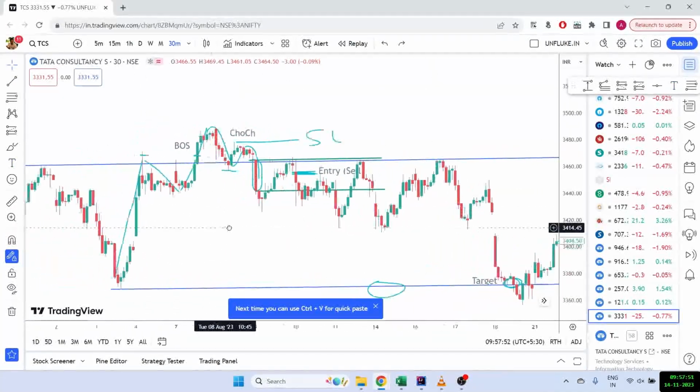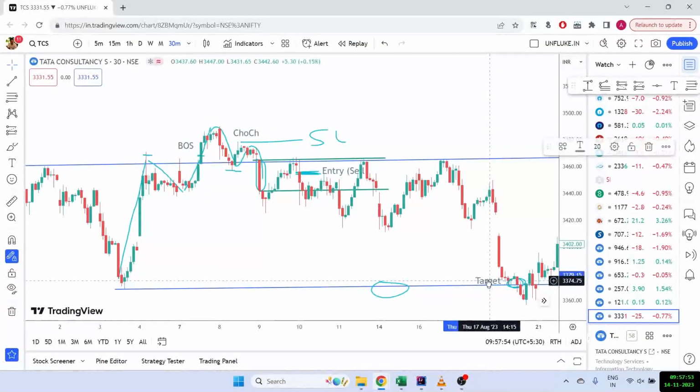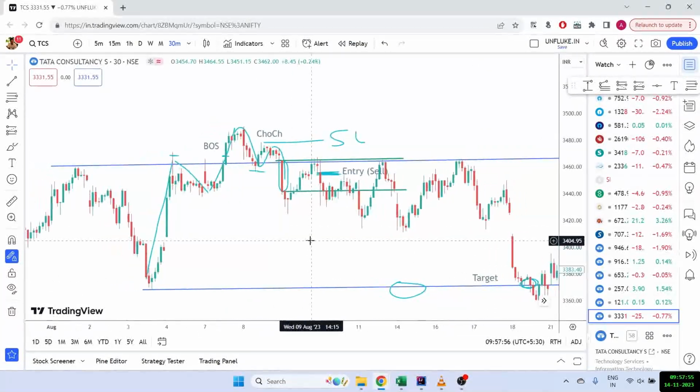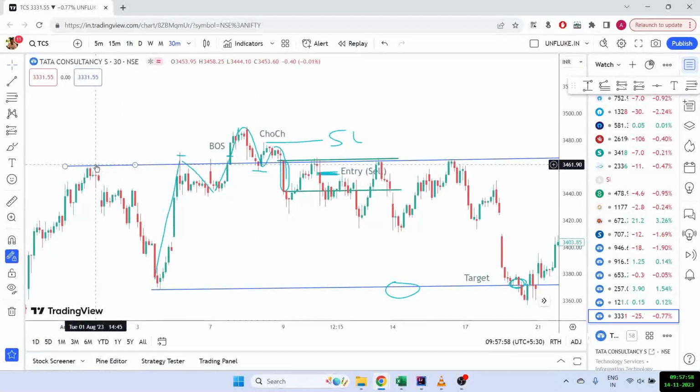So let me quickly summarize what I've just shown you. I started by making my order blocks. This was the upper order block, this was the bottom order block. Then I was trying to get an entry based on the BOS, but since there was no BOS in the middle, I couldn't get the entry. BOS happened at the order block only. So I will not take the entry against the order block.